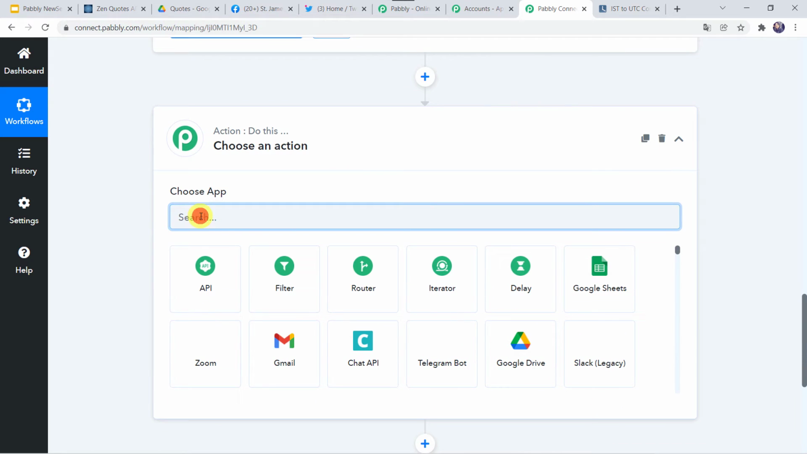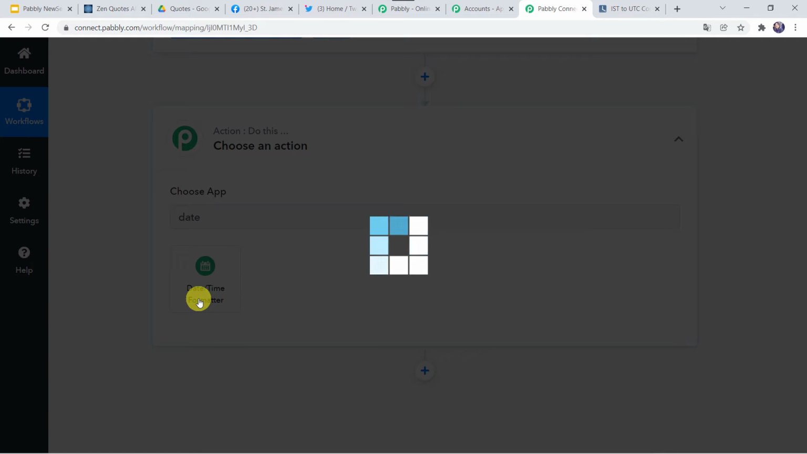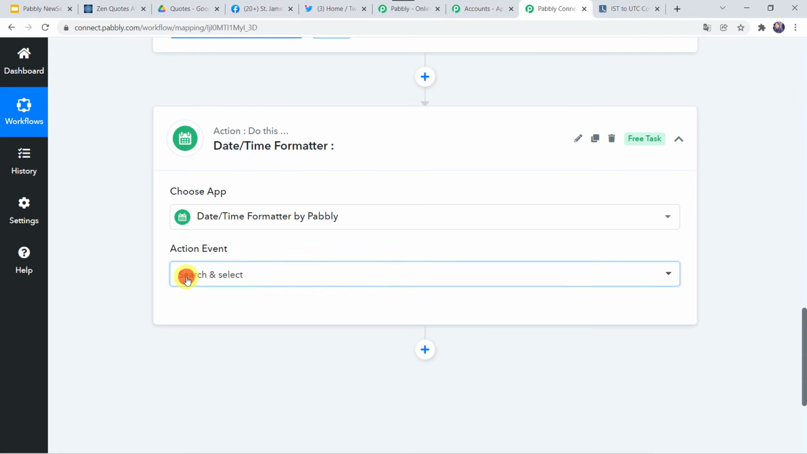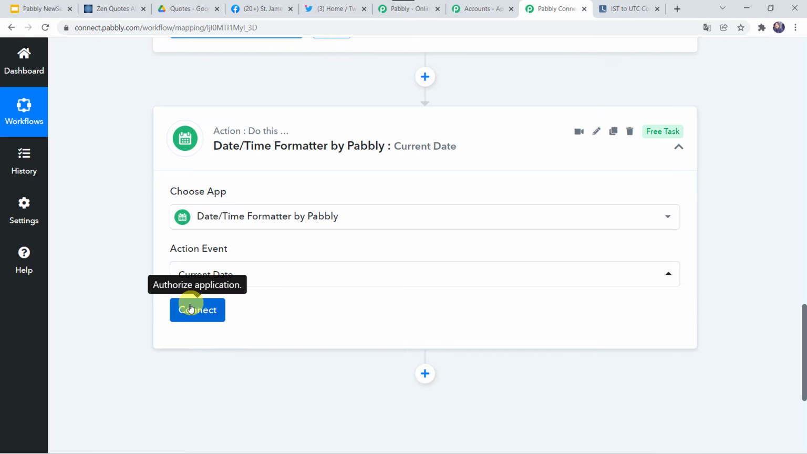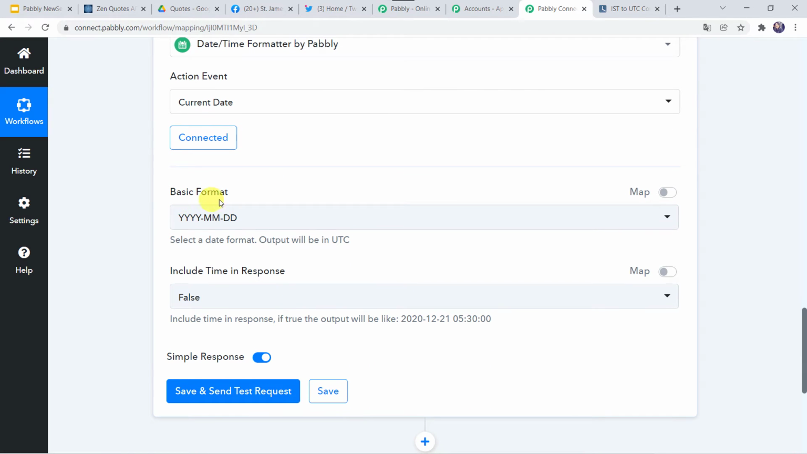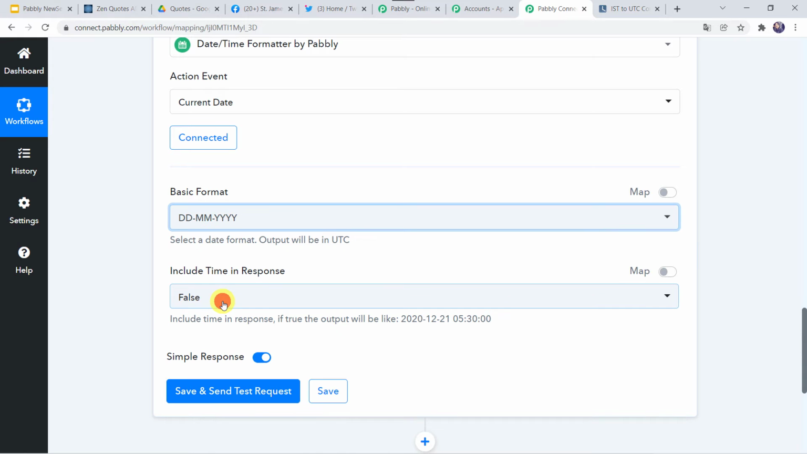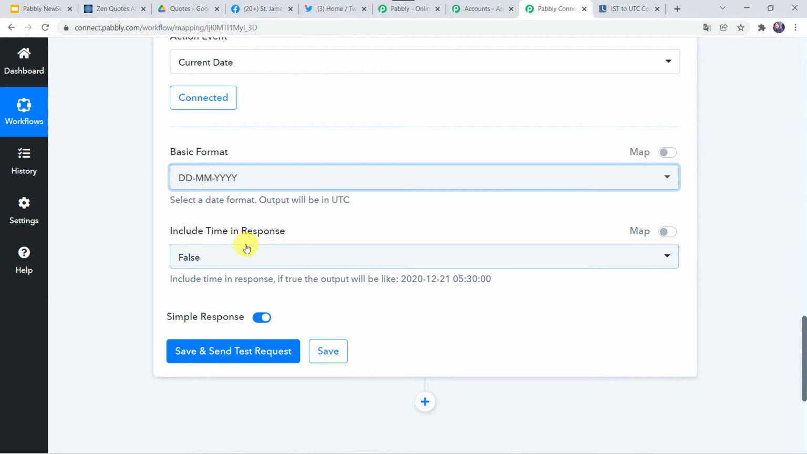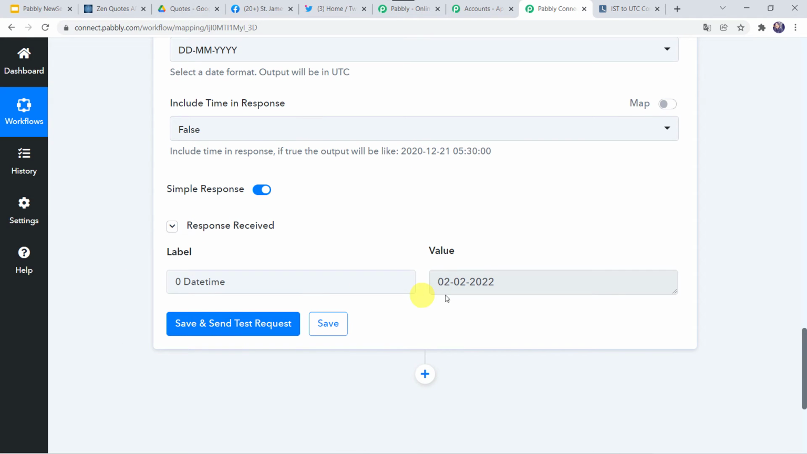Here in the choose application, let us find date and time formatter. In the action event, we have to select current date. Click on connect. Now here we have to select the basic format. So I want the date format to be DD, MM and YY. I am selecting this format. Include time in response. No, I don't want to include the time in response. And let's click on save and send test request. Okay, and here we can find today's date.